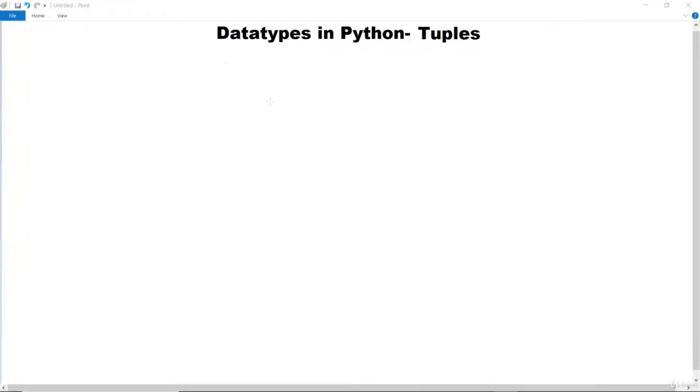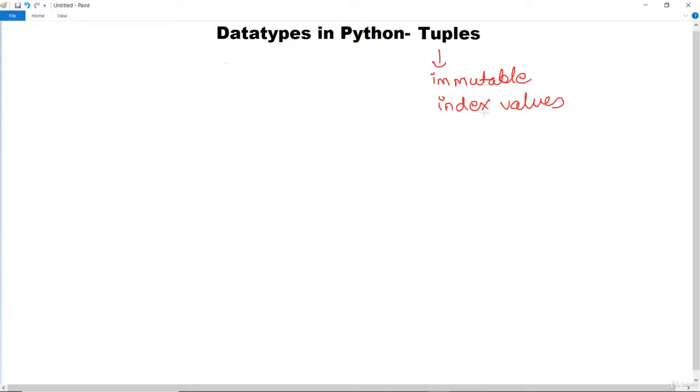The next data type which we are going to discuss in Python is tuples. Now a tuple is a collection which is unchangeable, or we can say immutable. That means in Python tuples are immutable in nature. And it is ordered, and the values can be accessed using index values like we did in lists.